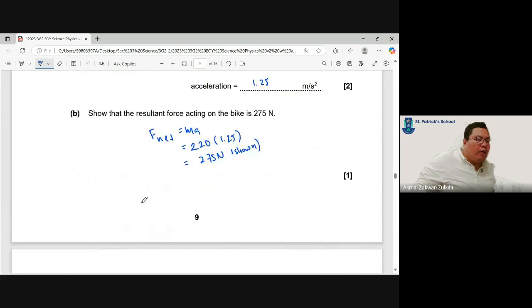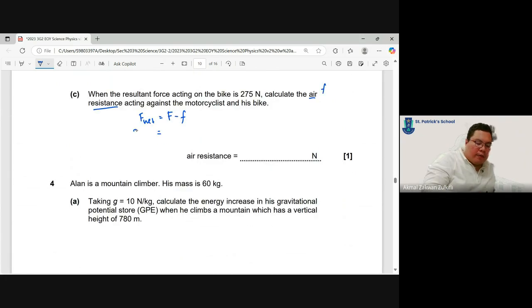So we know that the forward force is 400. So 275 equals 400 minus the small f. So what is this small f? Small f is 400 minus 275, which equals 125 newtons.